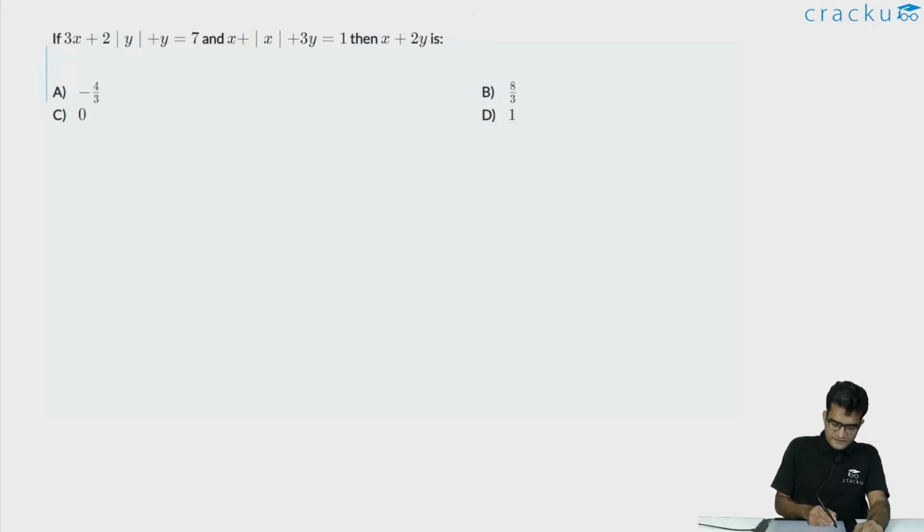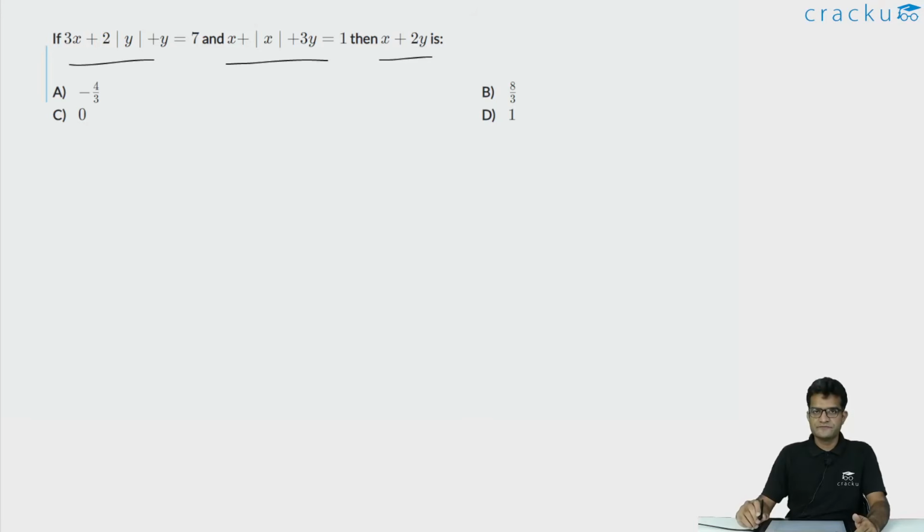In this question, we are given two equations. We are told that 3x plus 2 times modulus of y plus y is equal to 7, and x plus modulus of x plus 3y is equal to 1, and we are required to calculate the value of x plus 2y. If you look at the equations, we have x, we have y, we have modulus of x and we have modulus of y. So, let us consider 4 cases.